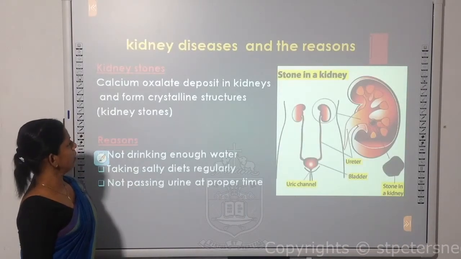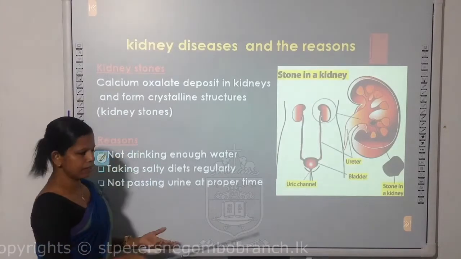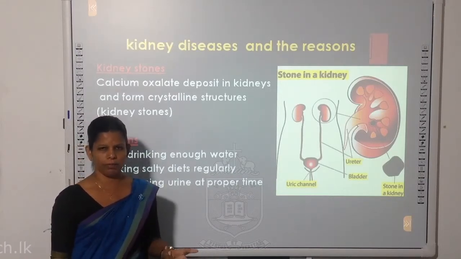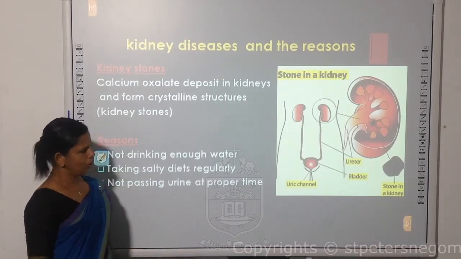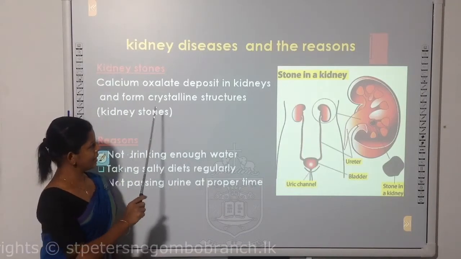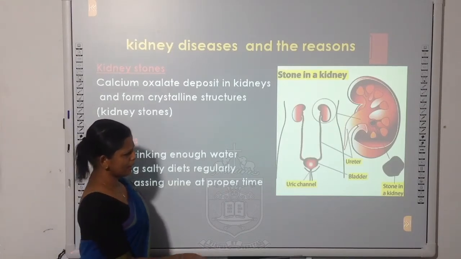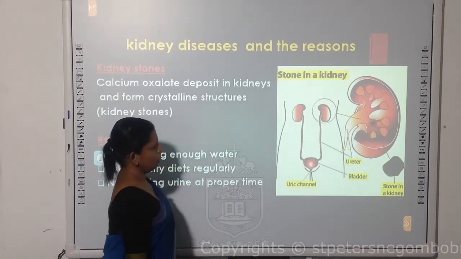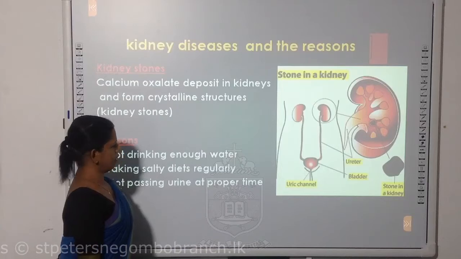Now we are going to talk about the kidney diseases and the reasons for those diseases. First of all, I am going to talk about kidney stones. What are kidney stones? You know the chemical compound named calcium oxalate. Calcium oxalate deposits in the kidney and forms crystalline structures. You can see here the stone in the kidney. It is because of calcium oxalate deposits in the kidneys.